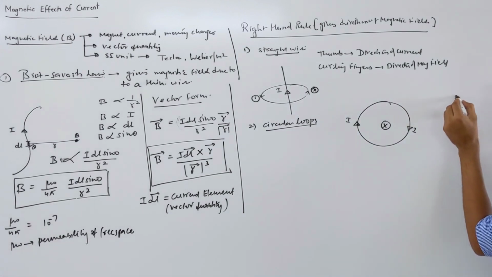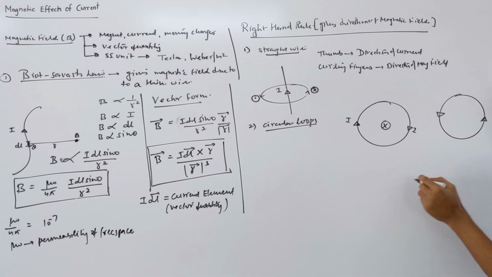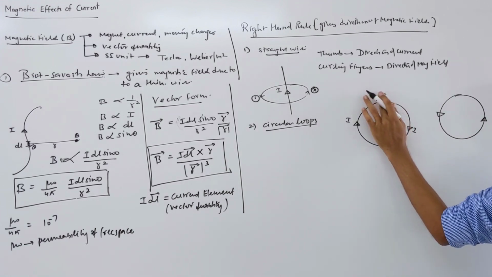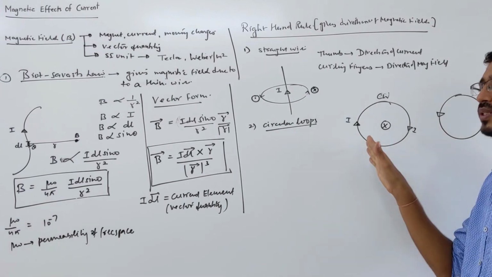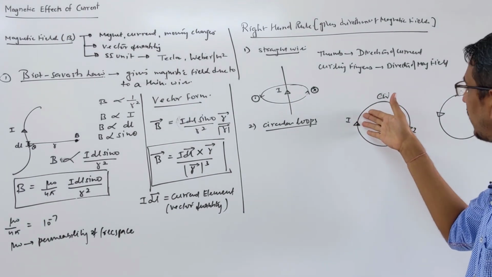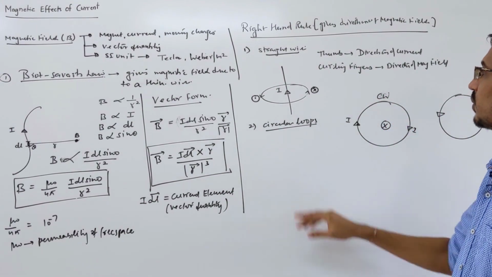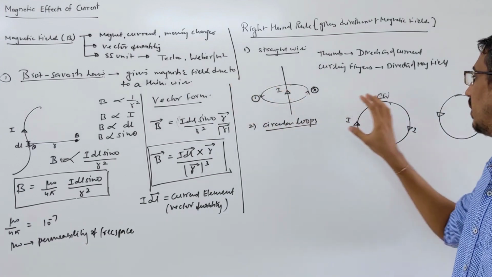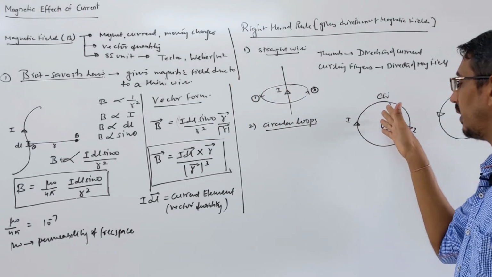Suppose you do it opposite of this, like this way, current is flowing anti-clockwise. Here current is what? Clockwise, CW, right? Current flowing clockwise, so field is going what? Inward. Once more, grab your hand at any point, like this one. We are talking inside the loop, not outside, okay. For wire you talk about this side and that side, for loop you're talking inside, okay. So inside my fingers are going inward, okay.